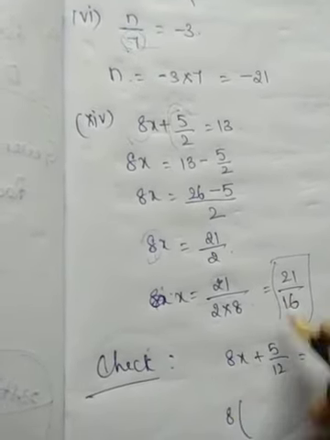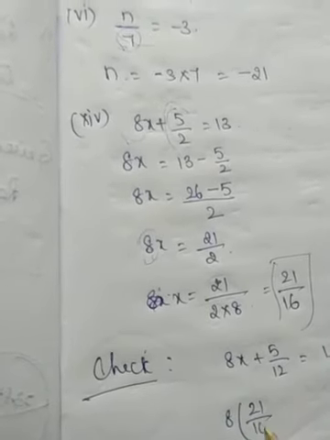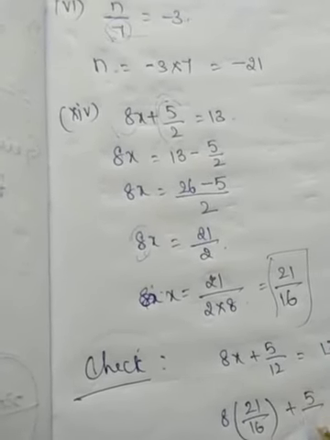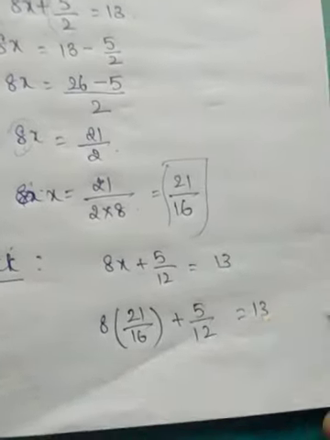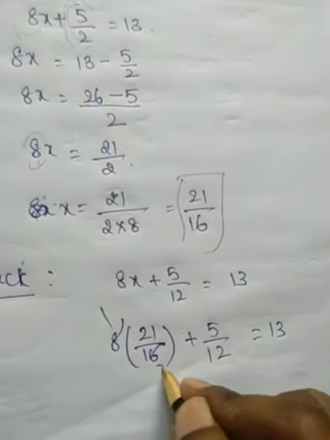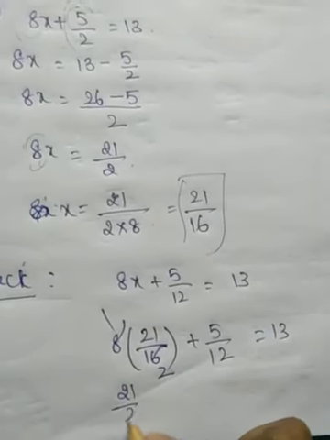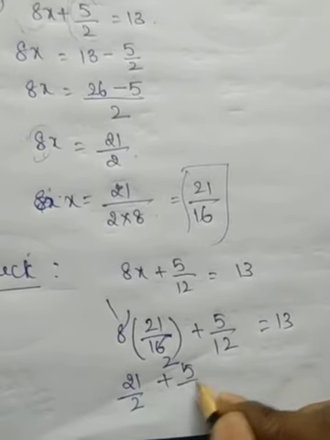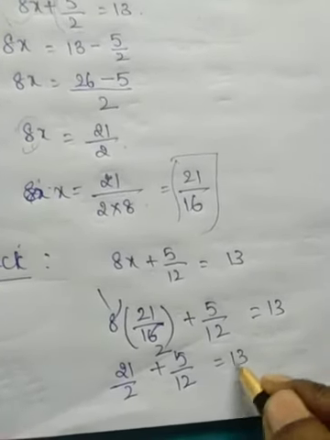Check 8x plus 5 by 2 equal to 13. 8 into, substitute this x value here, 21 by 16 plus 5 by 2 equal to 13. Okay, 8 1s are 8, 8 2s are 16. 21 by 2 plus 5 by 12 equal to 13.